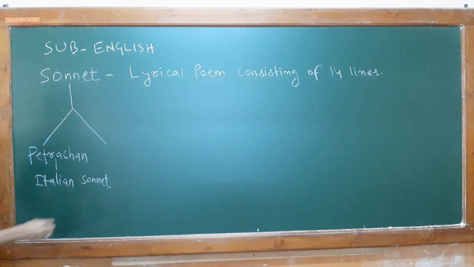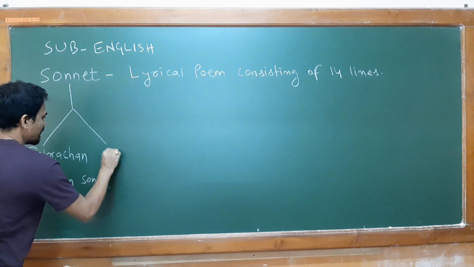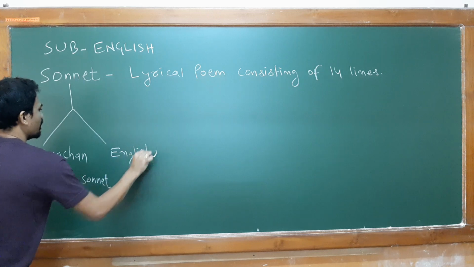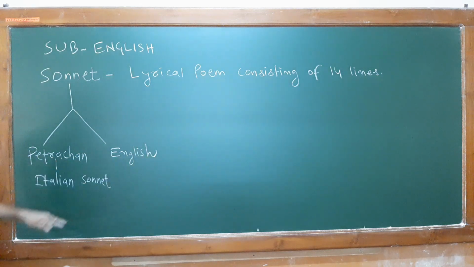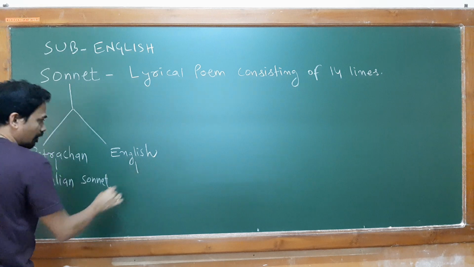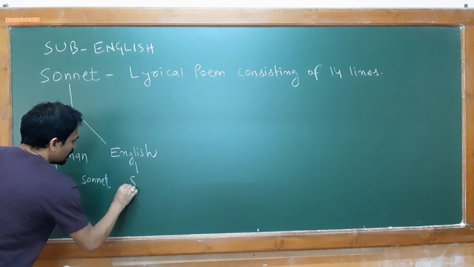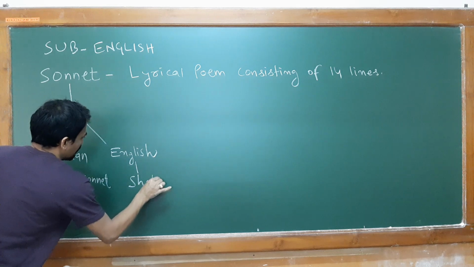Is it clear? Now come to the second category of the sonnet, that is known as your English sonnet, or in other words you can name it the Shakespearean sonnet.